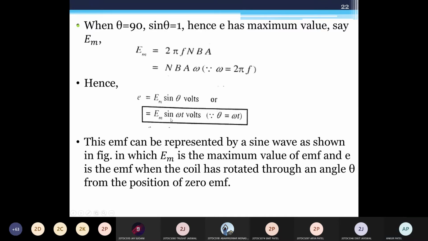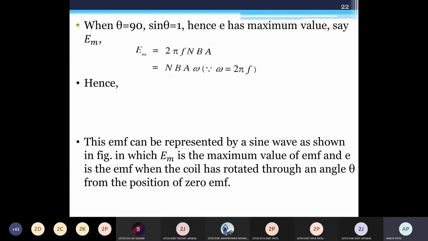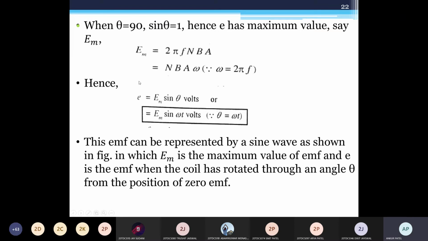The derivation is the same as for the EMF. For the current, E is I into R and EM is IM into R, so R and R cancel, and I is equal to IM sine omega t. So the equations of voltage and current are V equal to Vm sine omega t and I equal to Im sine omega t, or Im sine theta, or Im sine 2 pi f t.